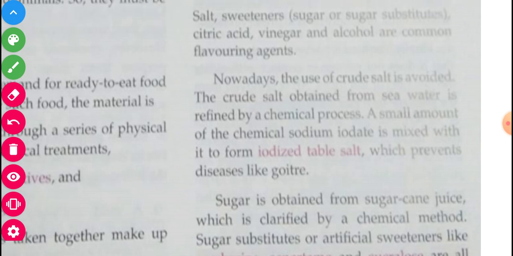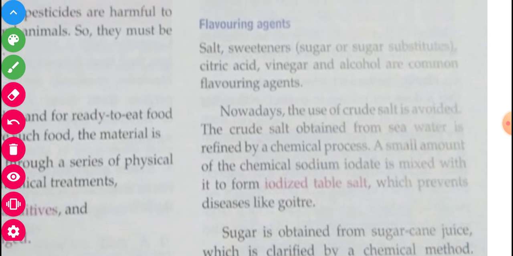Another paragraph we will discuss again. Iodized table salt is very important, and it is helpful against disease. It prevents diseases like goiter. Is that clear? See and observe carefully in this paragraph.